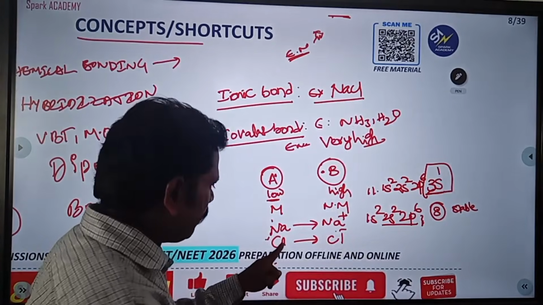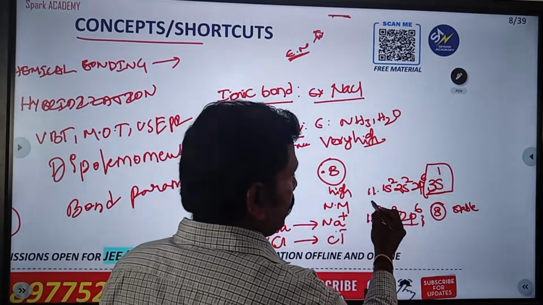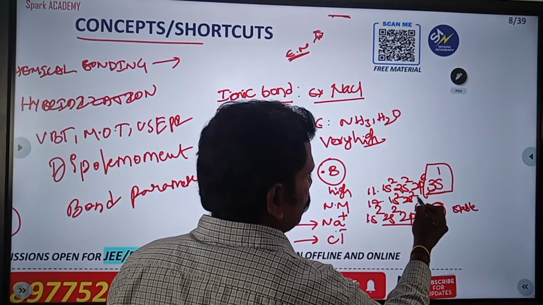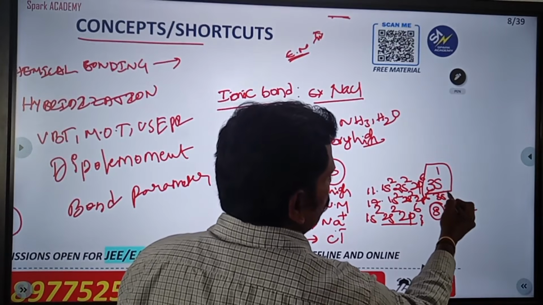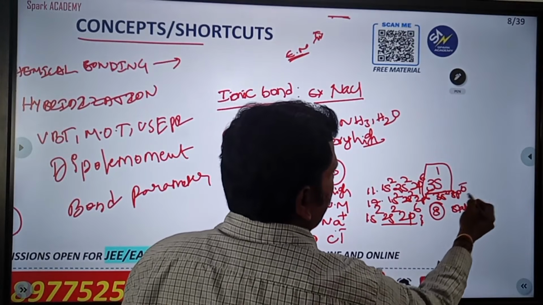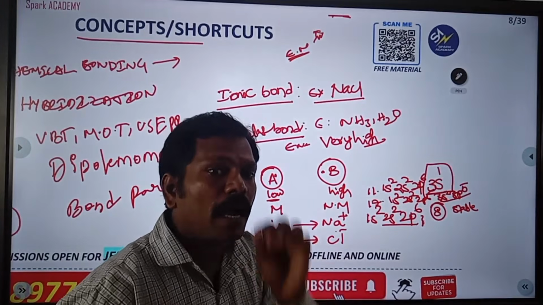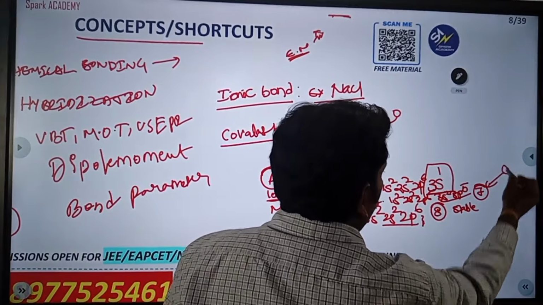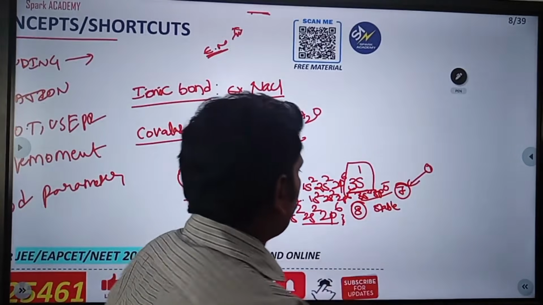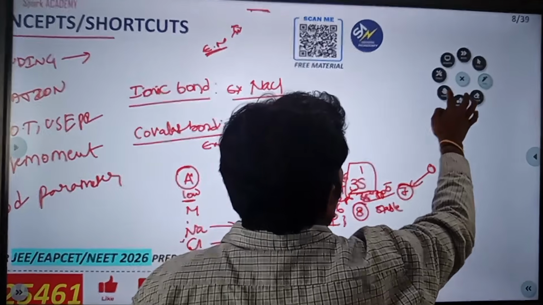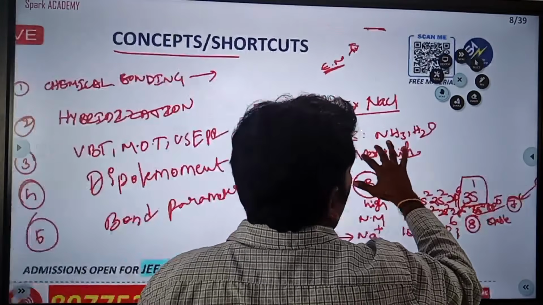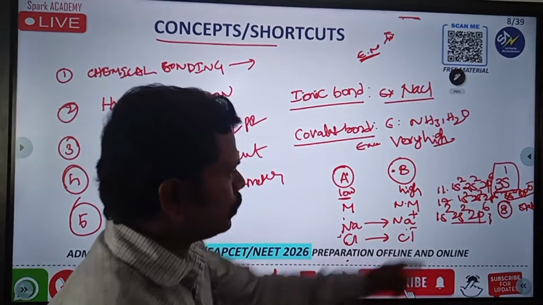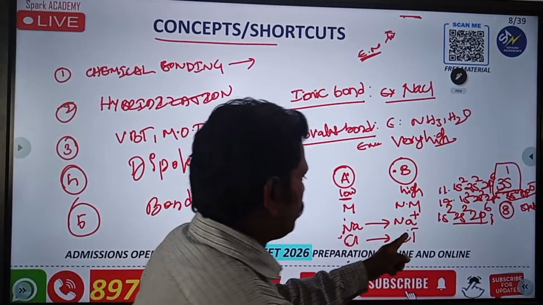Very good. Then for Cl, first of all, what is the electron configuration of Cl? Atomic number 17. So 1s2, 2s2, 2p6, 3s2, 3p5. That means it is one electron short of the octet configuration; it contains only 7. If we get 1 electron, it will convert to 8. Here we are taking the electron from sodium and it will gain that electron.